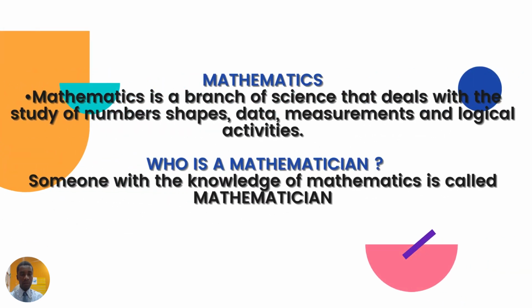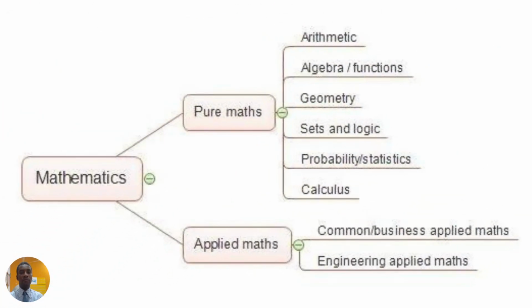What is mathematics? Mathematics is a branch of science that deals with the study of numbers, shape, data, measurement, and logical activities. Who is a mathematician? A mathematician is someone with the knowledge of mathematics.